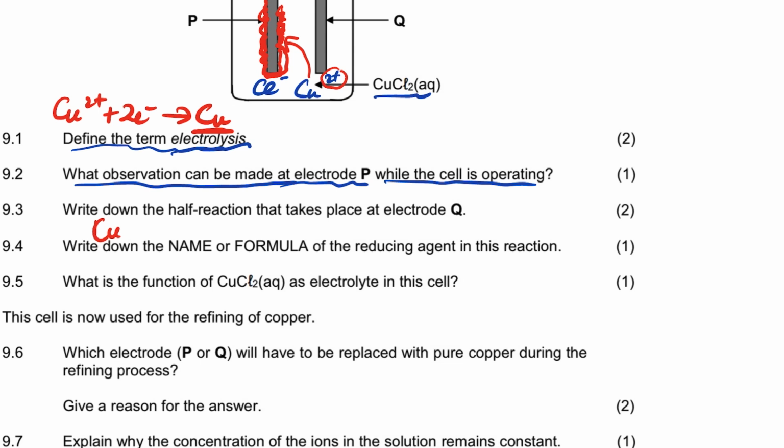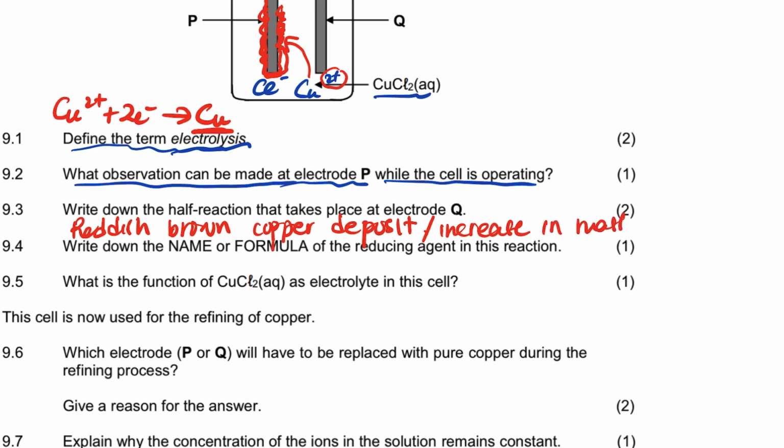It's 9.2. So it's going to be a reddish-brown copper deposit that we see there, or we see an increase in mass, right?